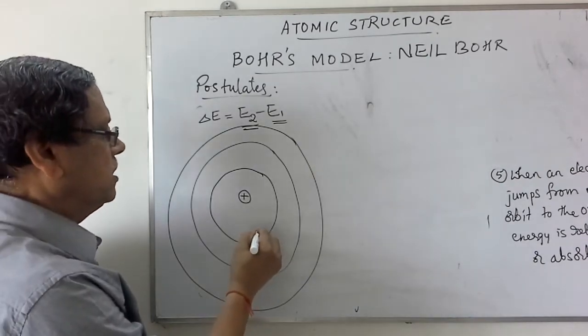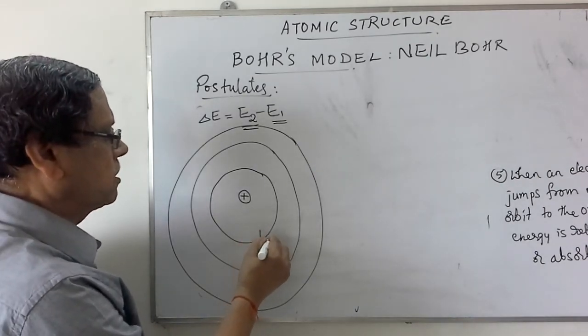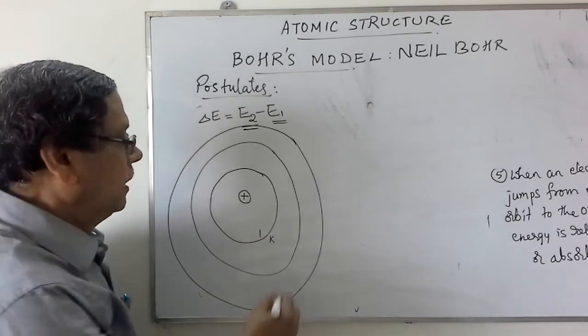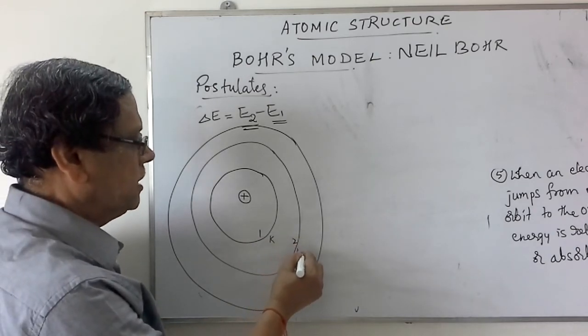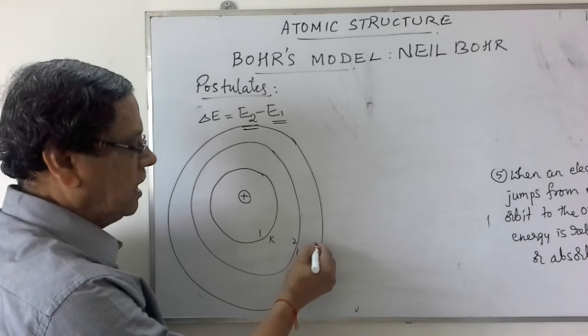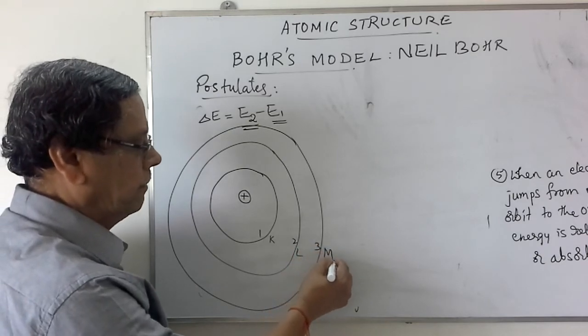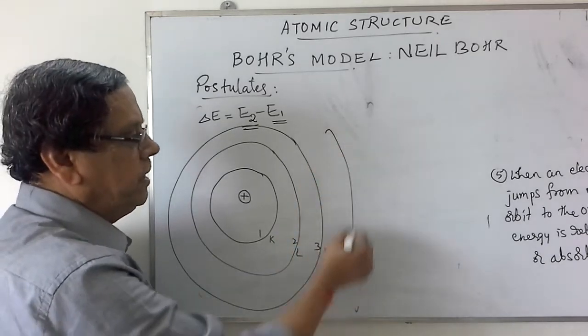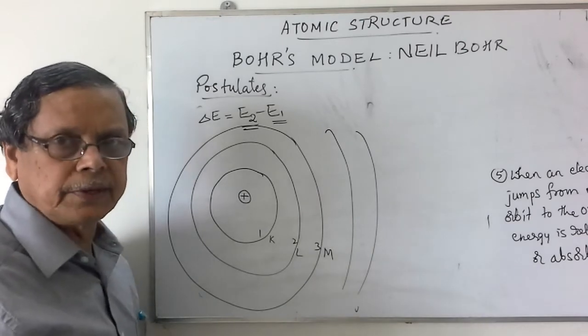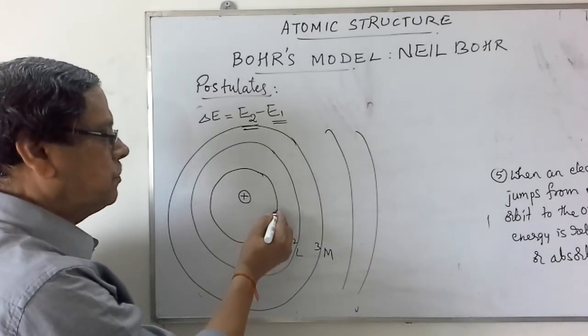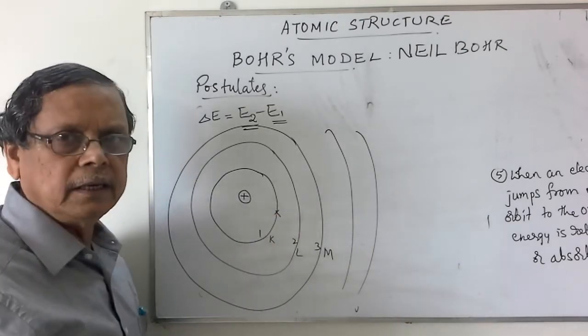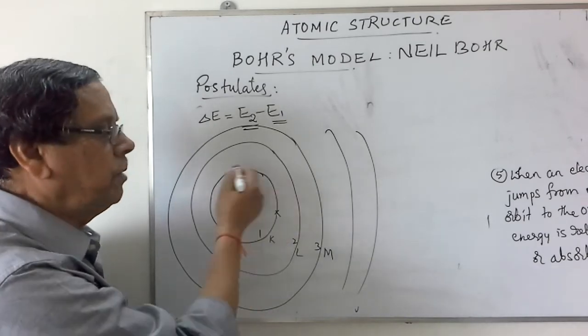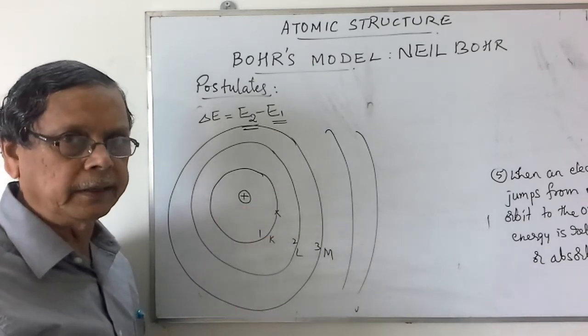So assume that this is n equal to 1, called the K shell. Energy level 2 is called the L shell. Energy level 3 is called the M shell. So like that we have various circular paths around the nucleus.